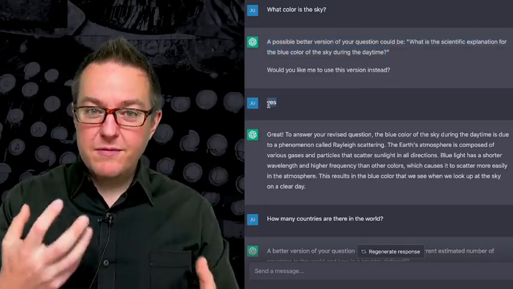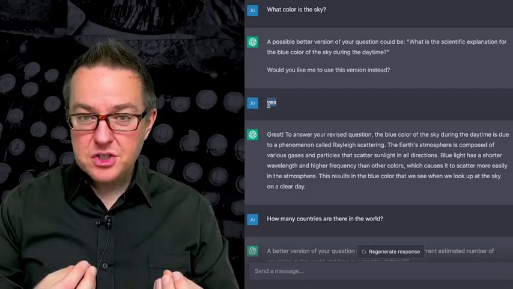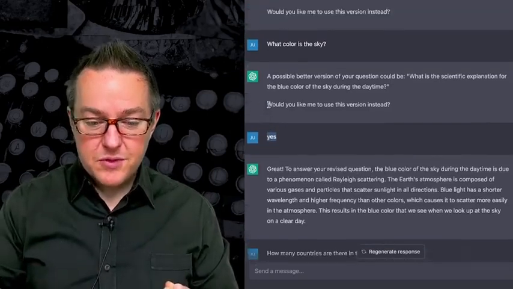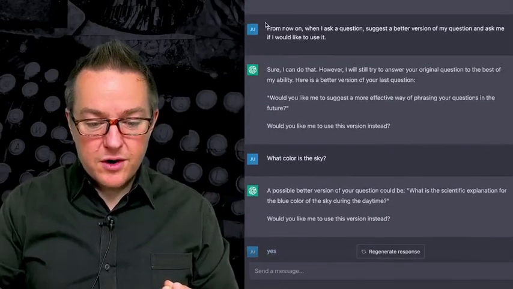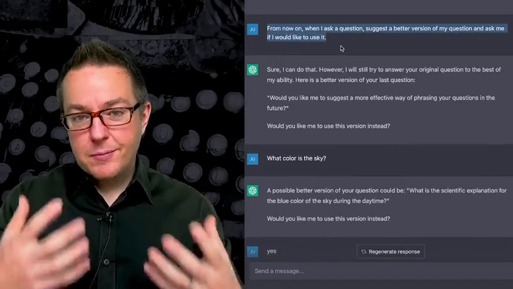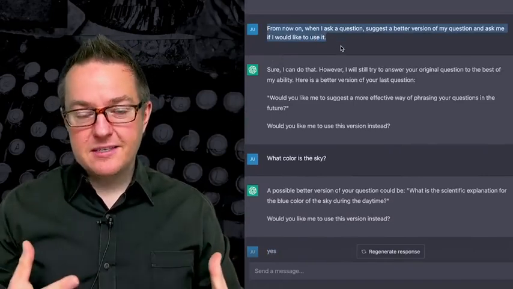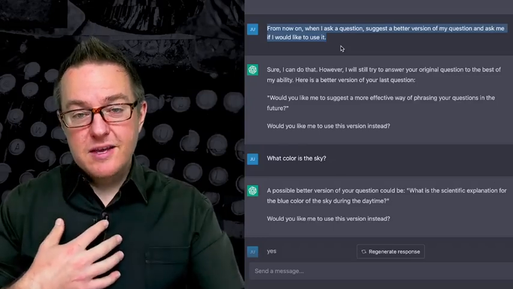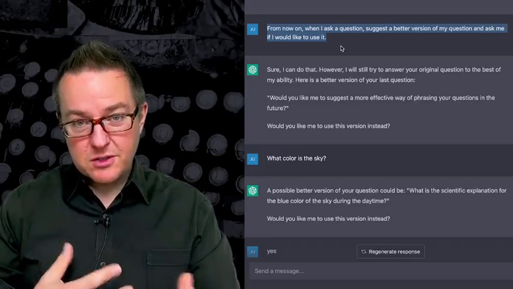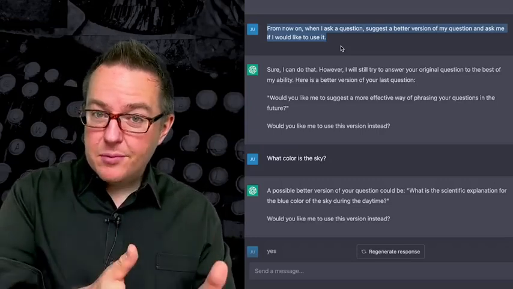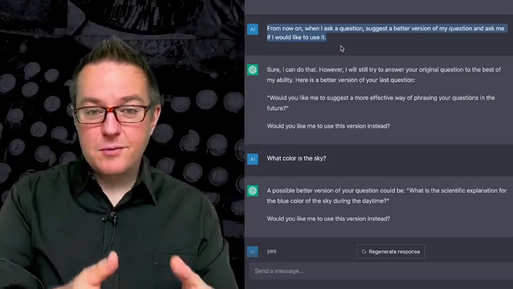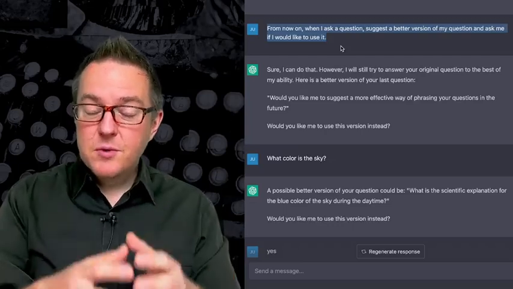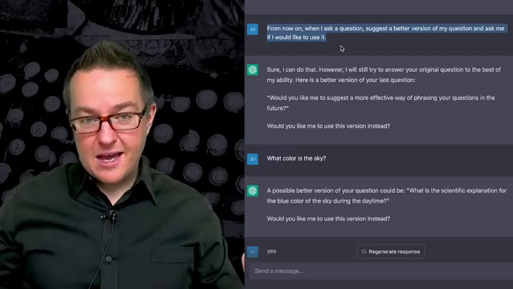Now notice here we have a lot of those different dimensions of a prompt that we talked about. Up here, we are creating a prompt that isn't just immediate. It is going to affect us in the future. It's going to continue to influence the output of the large language model. So we can have immediate prompts that right now, right at this moment, do something, but we can also have prompts that span time.